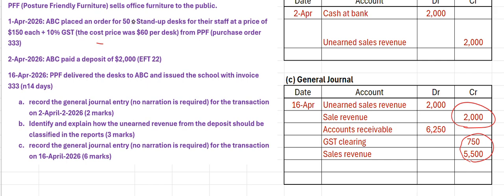Now, often students will neglect the final part of this, and that is the cost price effect. So we do need to acknowledge the fact that we had 50 desks with a cost price of 60 each. So therefore, if we multiply those together, we will get a $3,000 debit and a $3,000 credit to your standard accounts in terms of the cost price effect, so cost of sales, and your inventory is decreasing. And that's it.